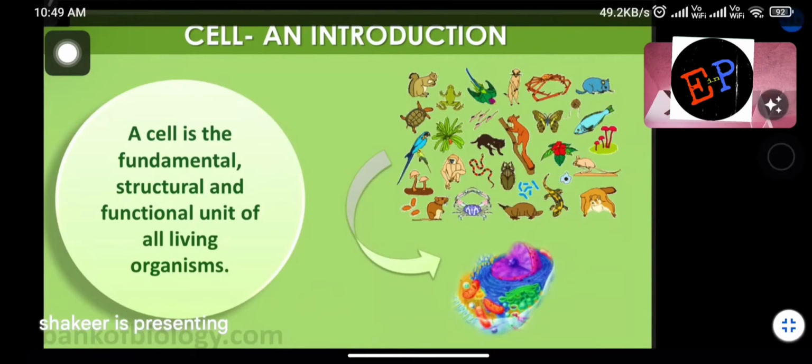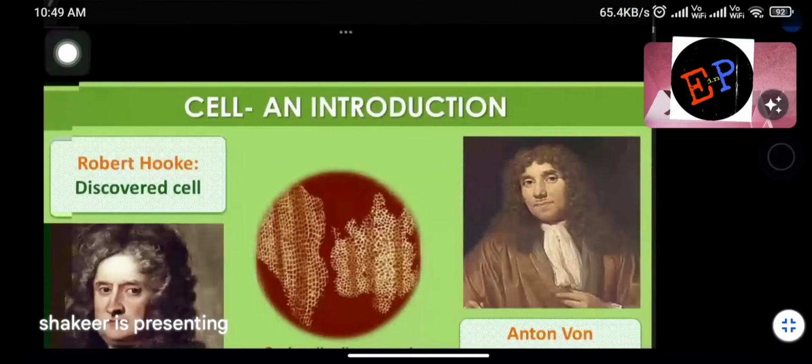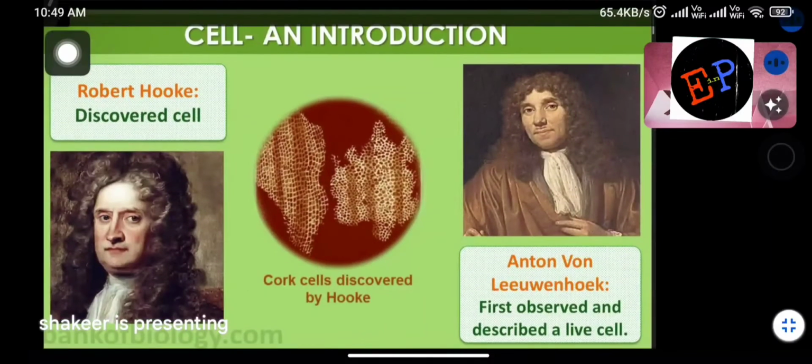Cell is a fundamental structural and functional unit of all living organisms. So whatever functions are performed in the human body, they are only because of cells. Clear? So first discovery of cell was done by whom? Discovery of cell was done by Robert Hooke.